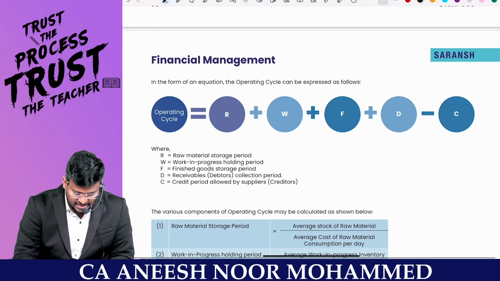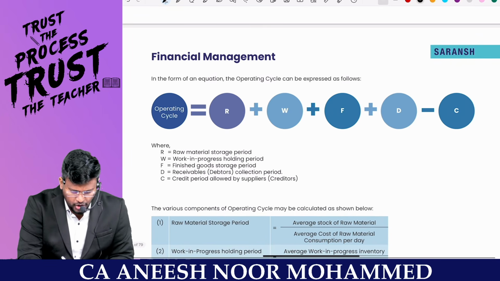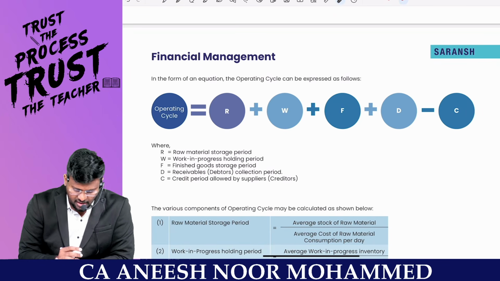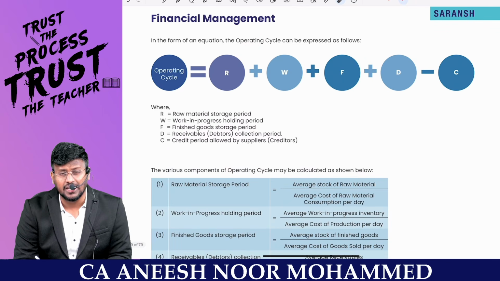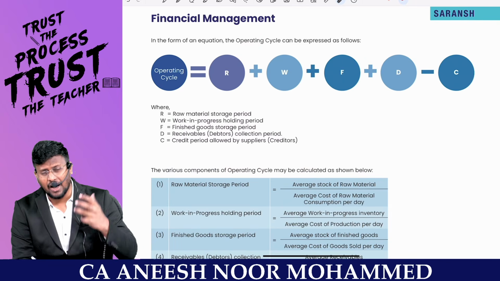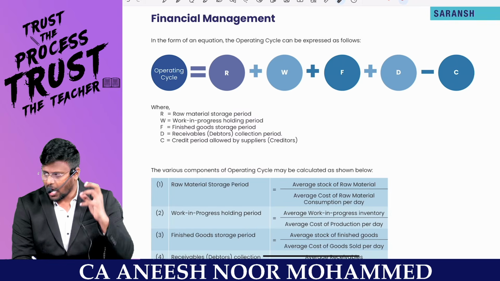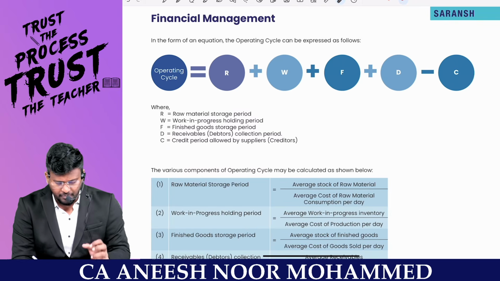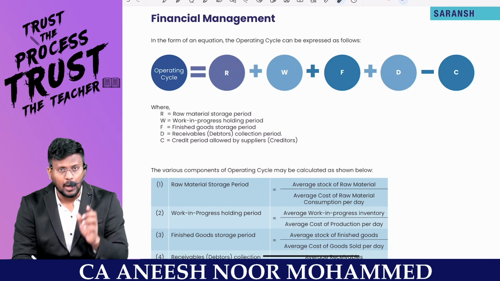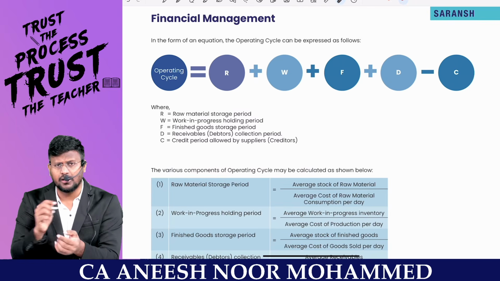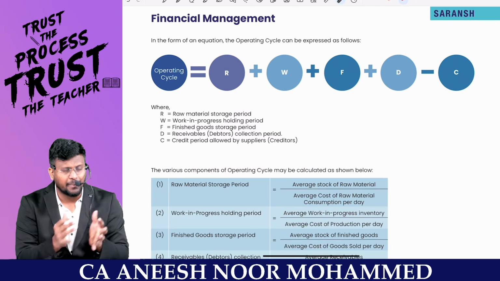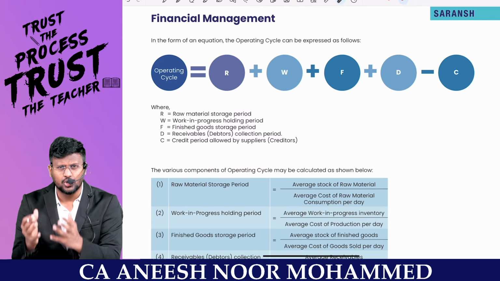So the operating cycle, we can express in the form of an equation like this, which is nothing but raw material storage period. That means after I purchase a raw material, how much time the raw material is with me is the raw material storage period. Now the raw material will be there in the stores, as we already discussed in the cost sheet, my dear lovable students, that there will be three places inside the organization. One is called the factory.